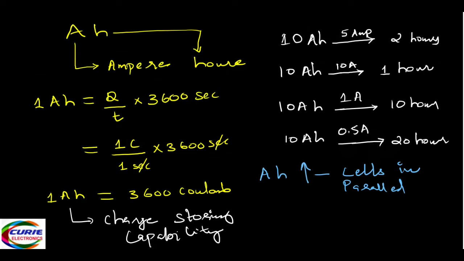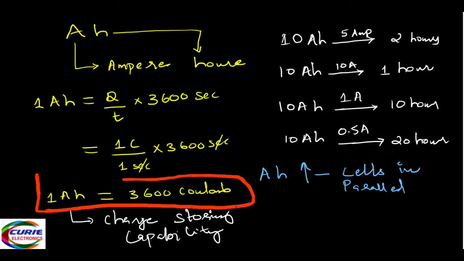Now from here, we should know what 1 Ah is. 1 ampere hour is equal to 3600 coulombs of charge. That is what 1 Ah means.